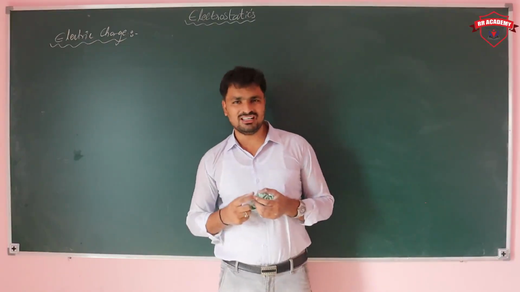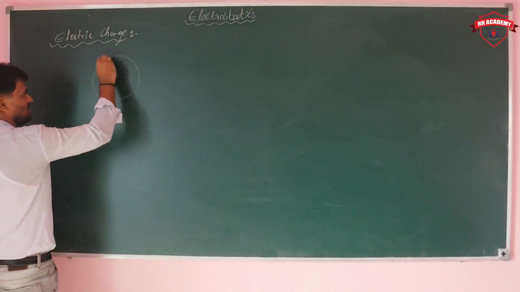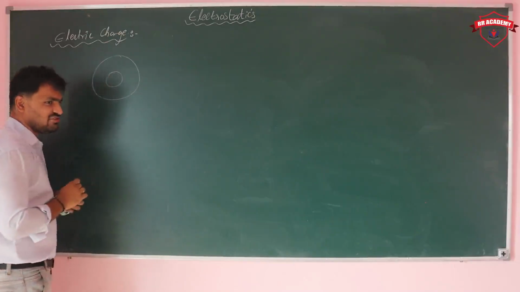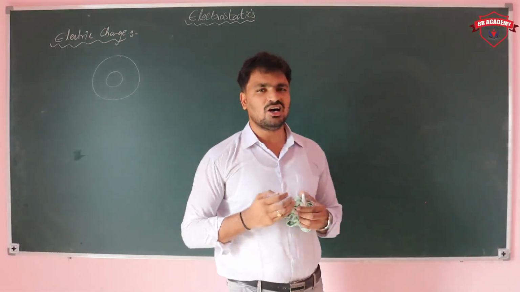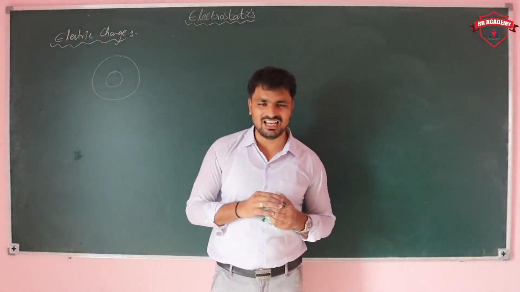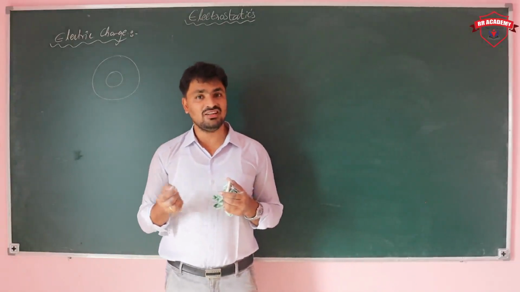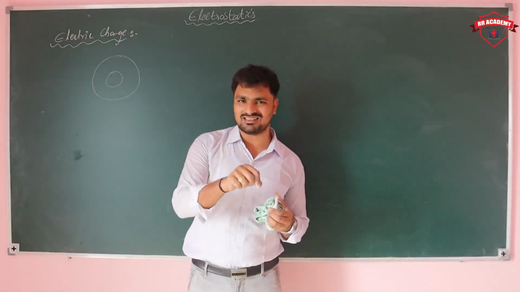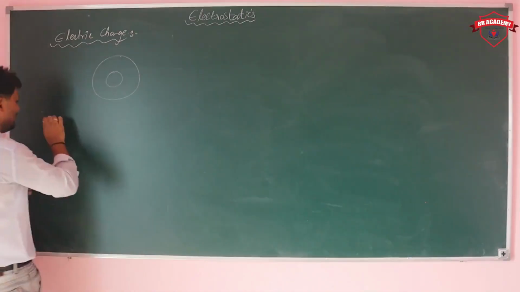And if different bodies, if you are considering atom, inside the atom we have nucleus, neutrons, and as well as protons. What is the charge of the neutron? Neutrons are not repelling each other because those are not having any charge. Neutrons are not attracting each other. So actually these are attracting due to their masses, not due to their charges. So that's why neutrons are named as neutrally charged.